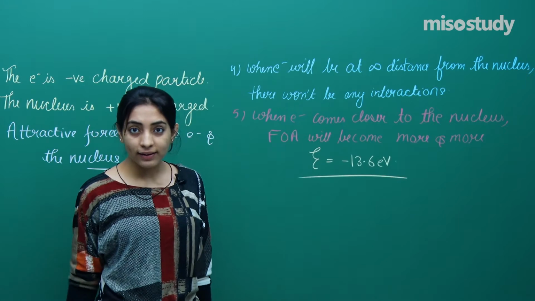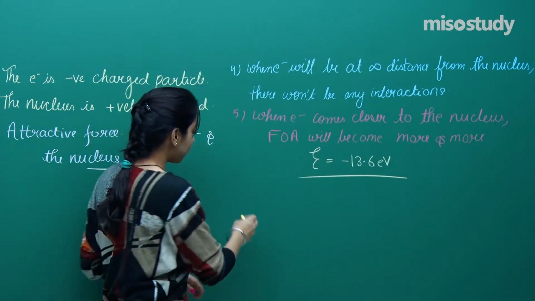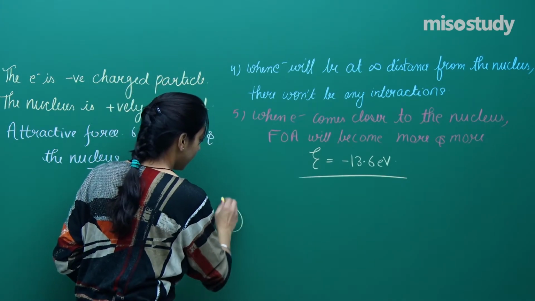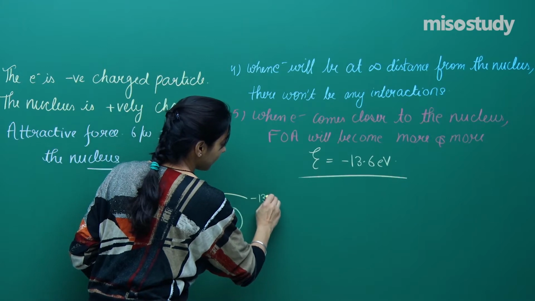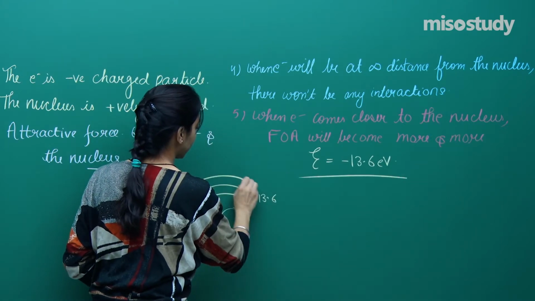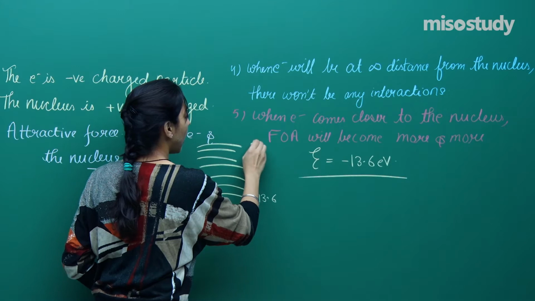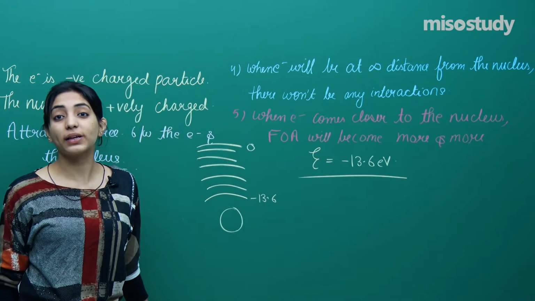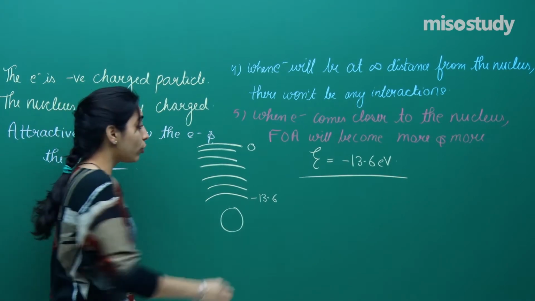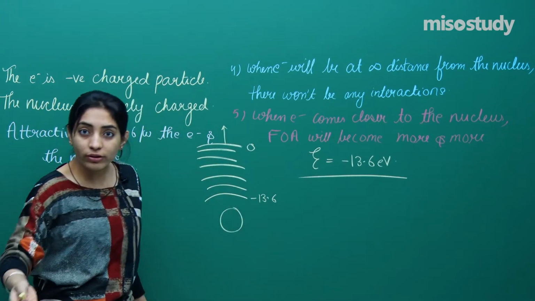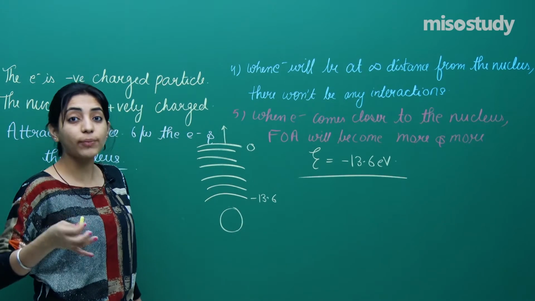That means if this is the nucleus, when the electron is here, its energy is minus 13.6. It is going away, away, away, and a point will come when the energy becomes 0.